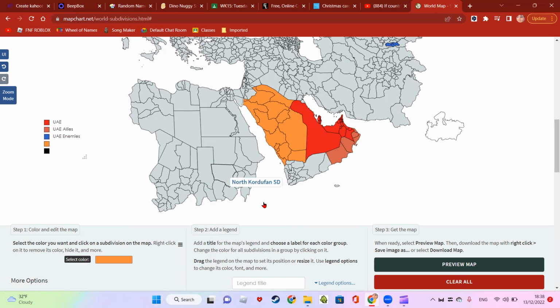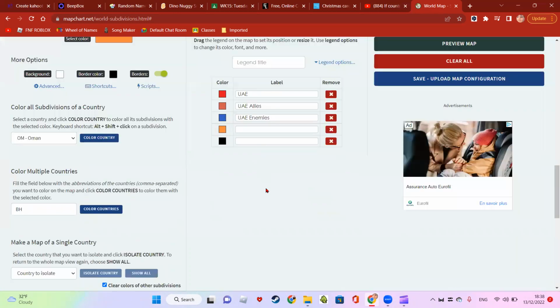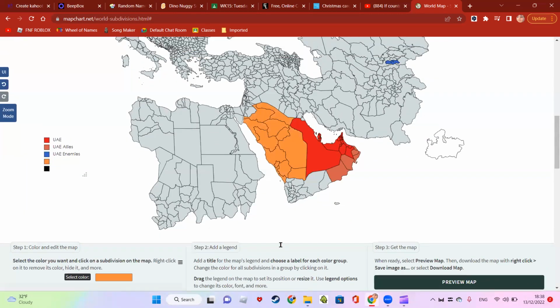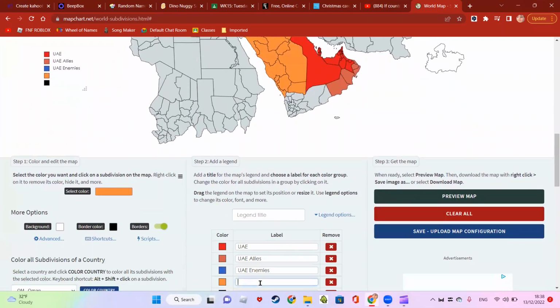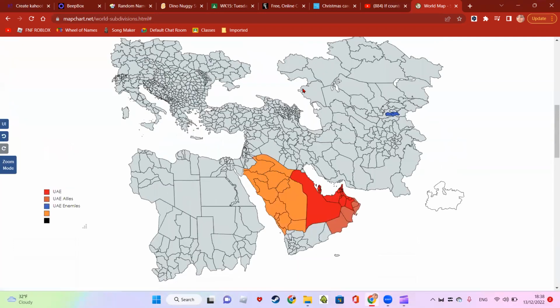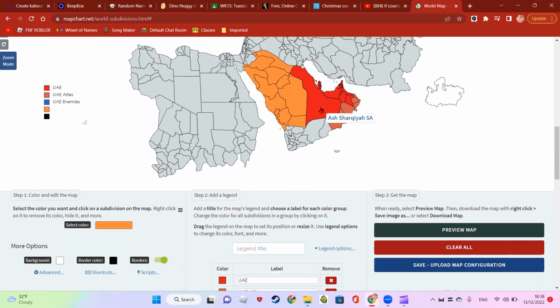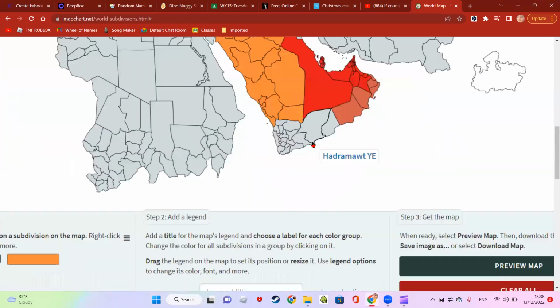Why did I color that in? Oops. All right, so this is going to be UAE non-aggression, but they're probably going to break that pact. Since they're in the desert, they're used to the hot weather, so this shouldn't be too hard.